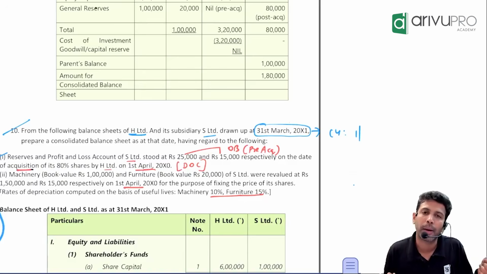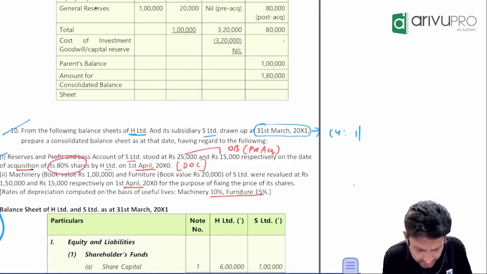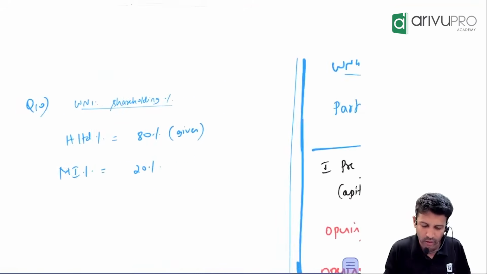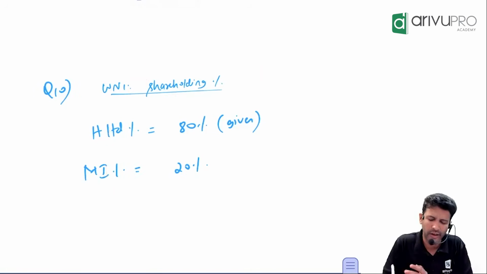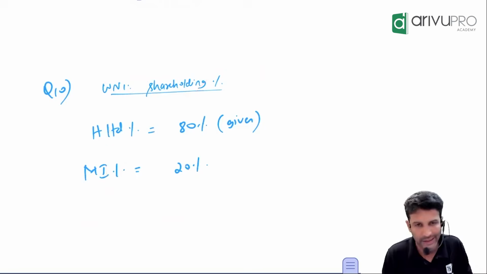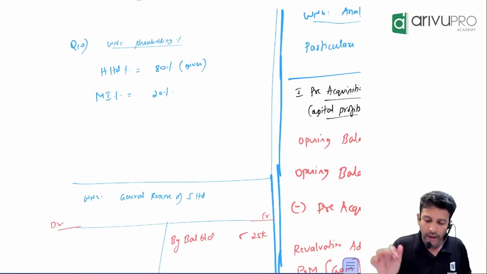What is working note number 1? Shareholding percentage. We have to find it, or it is given. H has 80%, they have only given that. Just for the sake of solving, I've put it here. First working note, H has 80%. So that means minority will have the balance 20%. This was essentially given, so if you want, you could have cut off this working note also, no big deal.